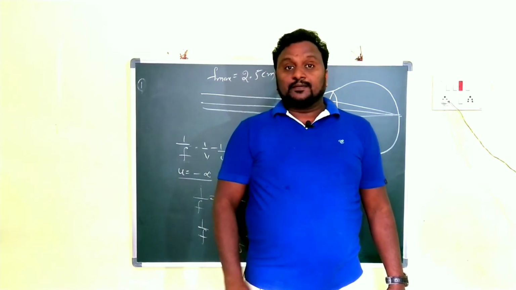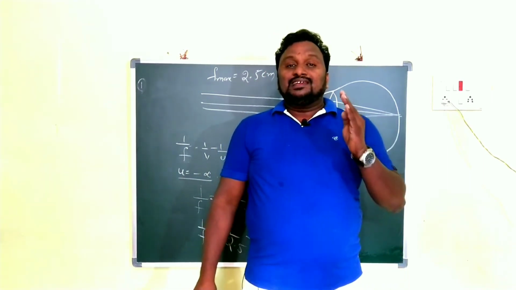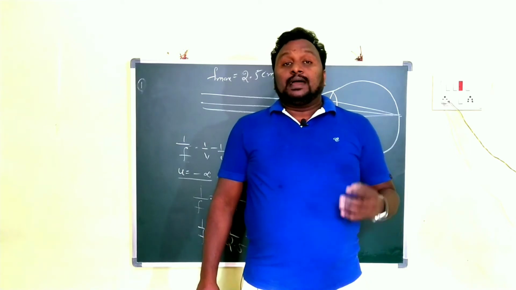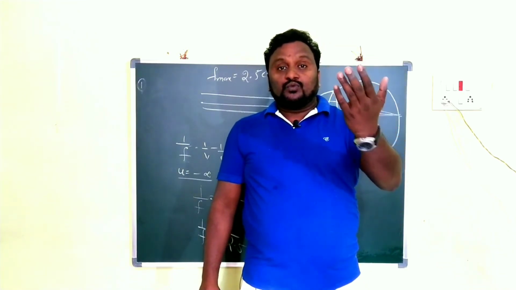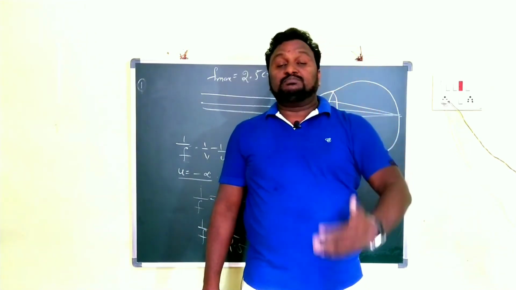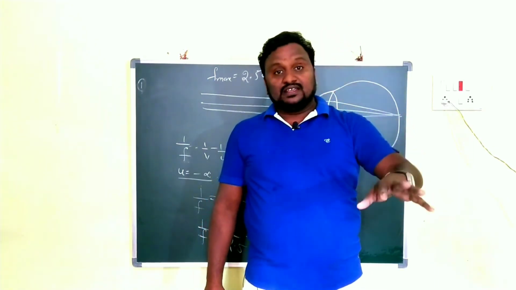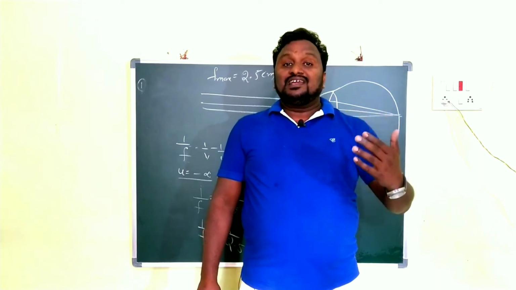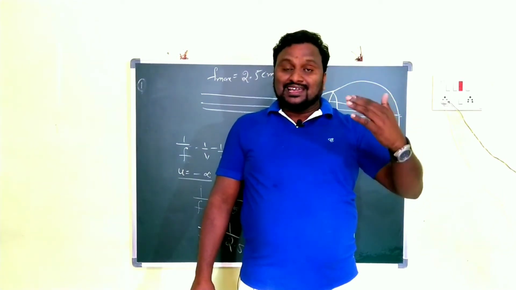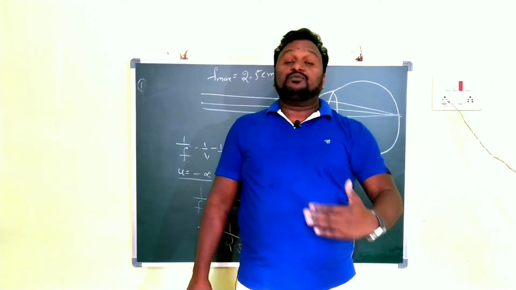So in that it is very clear. What is meant by least distance of distinct vision? At a particular distance, we have to keep one particular object. At that particular distance only are we able to see the object very clearly. That is what we call least distance of distinct vision. I clearly explained about the least distance of vision.